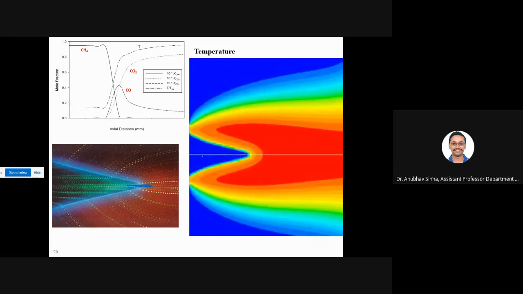So you see temperature, see blue is room temperature. So it is very low, then it increases a little bit, and finally it goes to a high value. So this is the transition region. Okay, so it is at 300 Kelvin at blue, 2000 Kelvin at this red. So this is how it is transitioning. This is what is shown here. From here to here it is transitioning, right? Then it goes to 2000 Kelvin. Now it is clear?